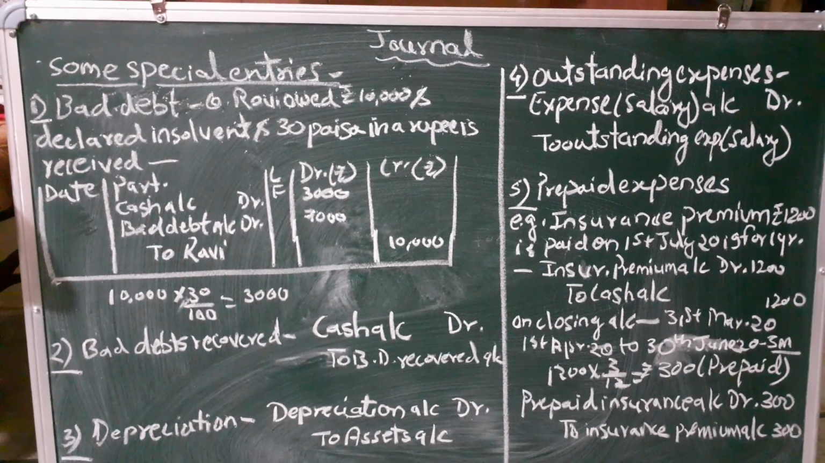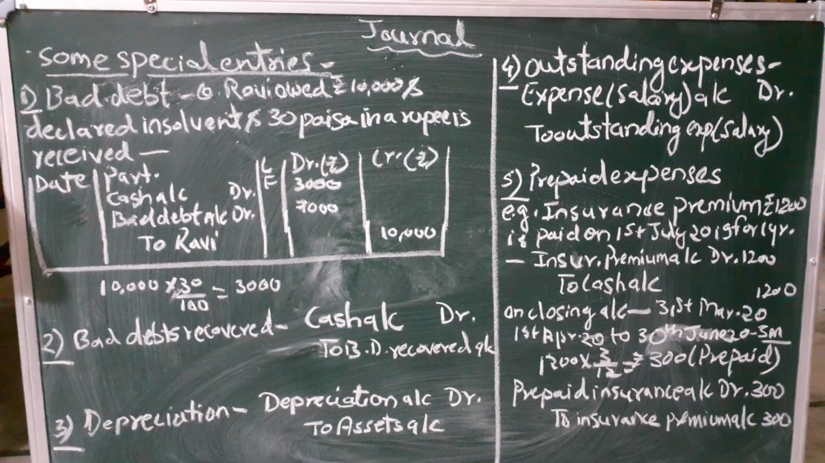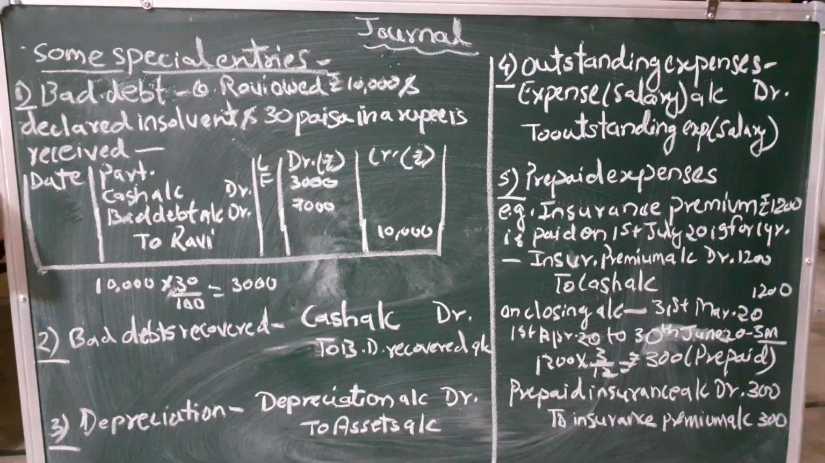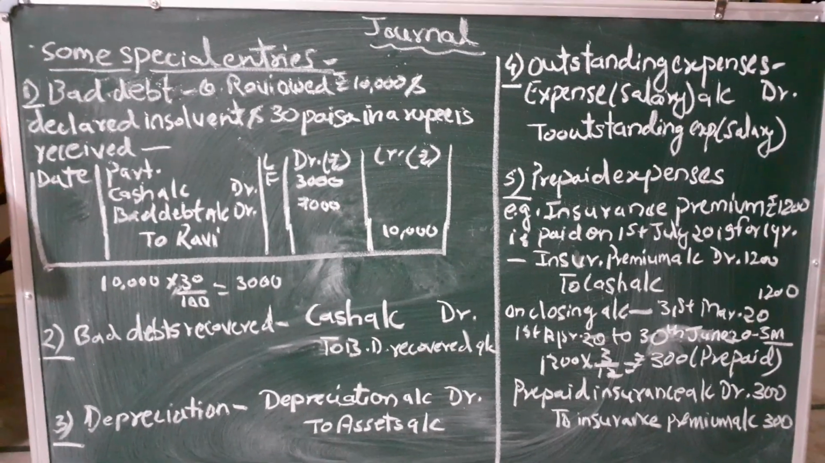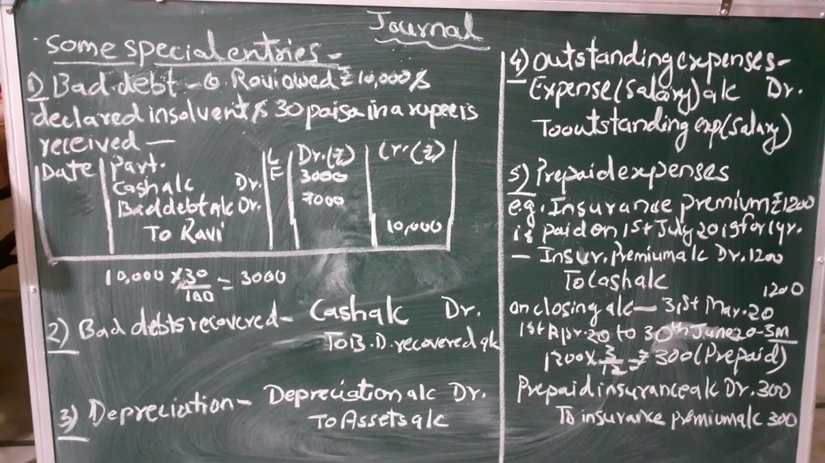Therefore, the entry goes like this: cash account debited, bad debt account debited, to the debtor's account. Here, the debtor account name should be mentioned. As in this case, Ravi is the debtor, therefore to Ravi. And your narration, though I have not written it, you have to mention that 30 paise recovered, like this.